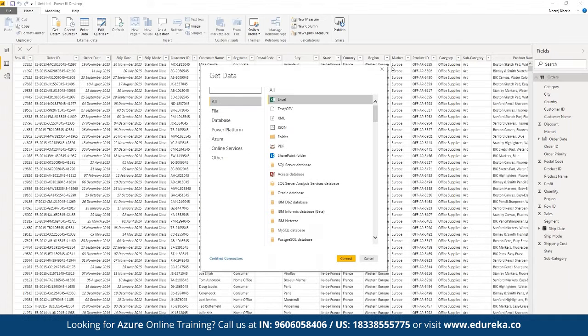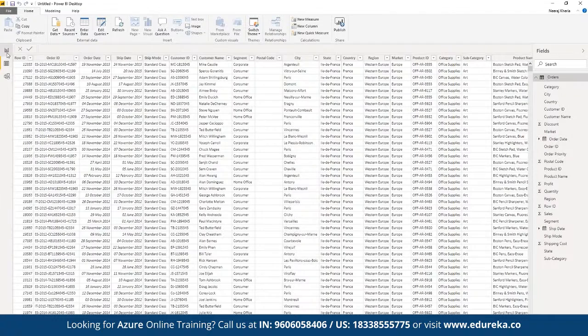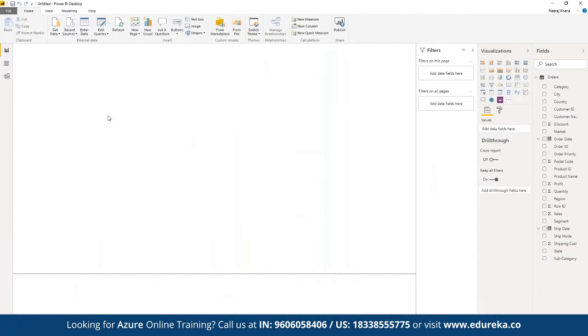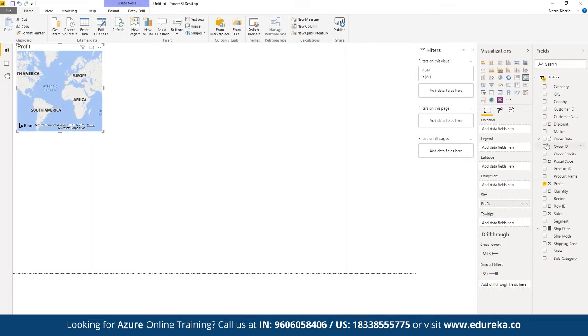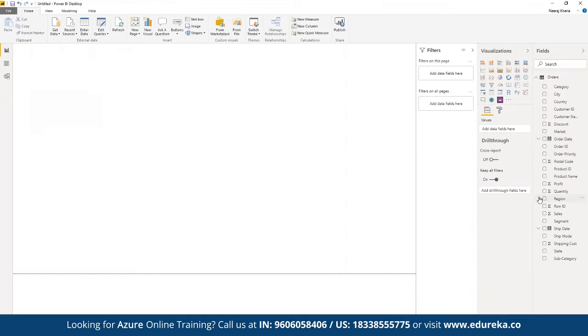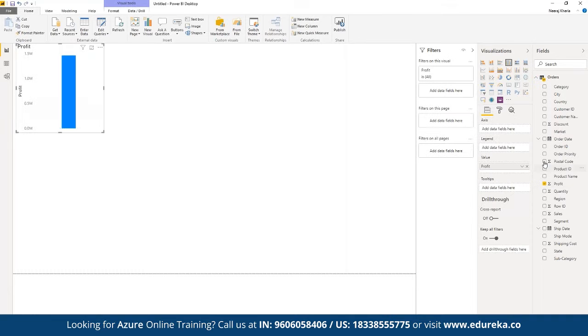Now, once we have imported the entire data set, we can come back to our visualization screen where we can start creating multiple reports out of it. First of all, let's say we want to work on importing city, or quantity, or let's say we want to see the profit here. And now we want to see the order date. We don't want to use this map here, so we can remove this. We want to work on the profit and the order date.